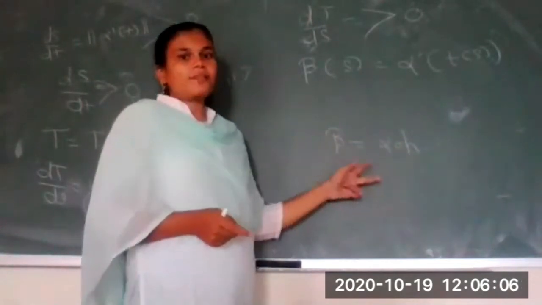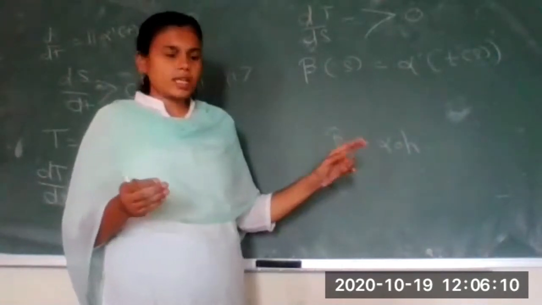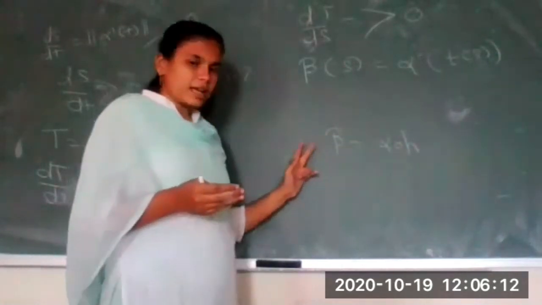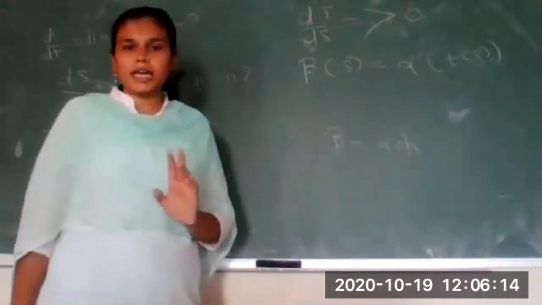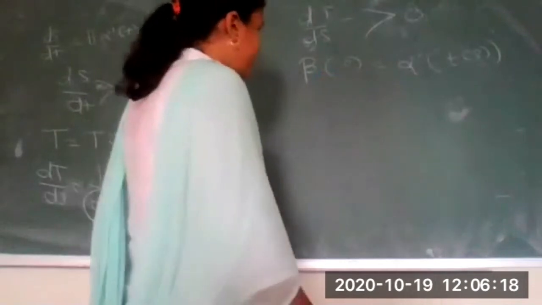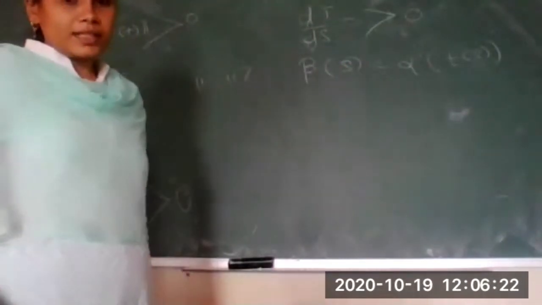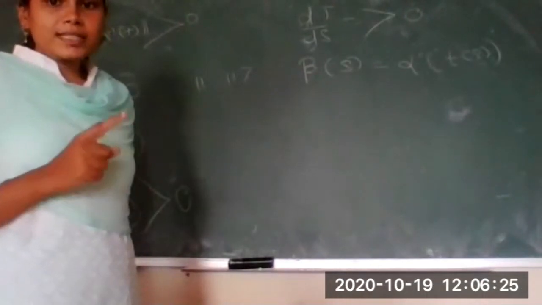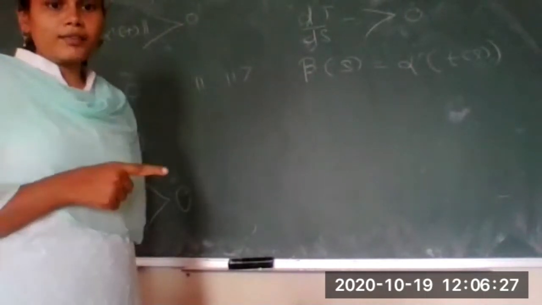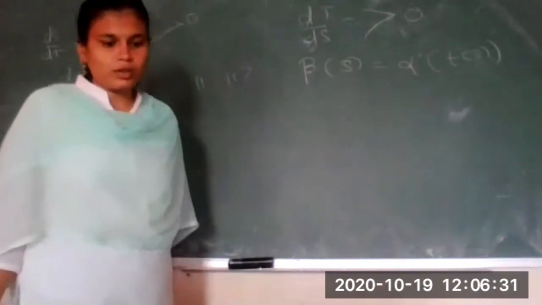The curves beta and alpha are the same, but there is a change of parameter: alpha is with t and beta is with the new parameter s. So now we can say beta of s is equal to alpha of t of s, where t of s is nothing but our function h that we defined in the reparameterization definition.